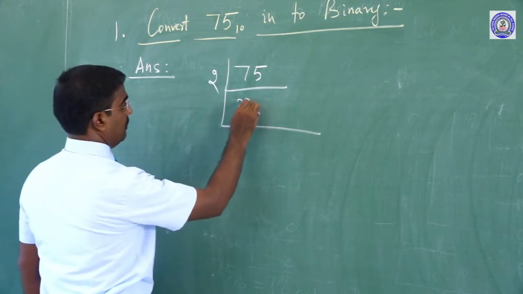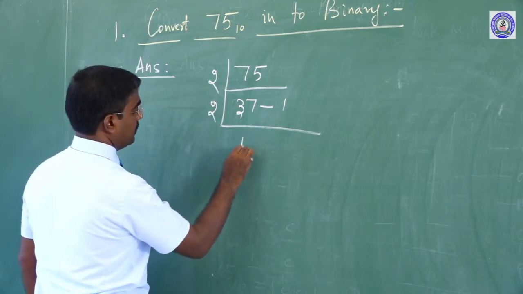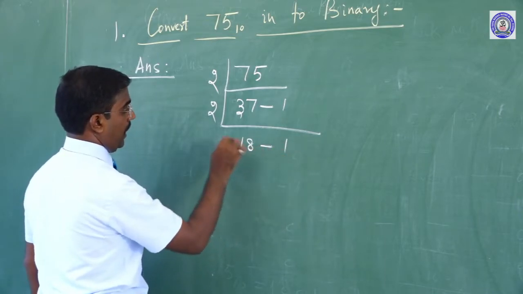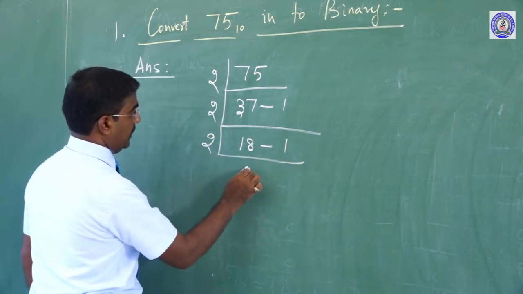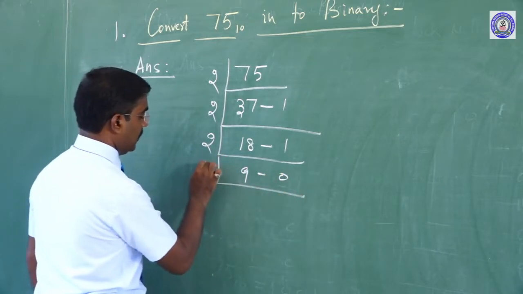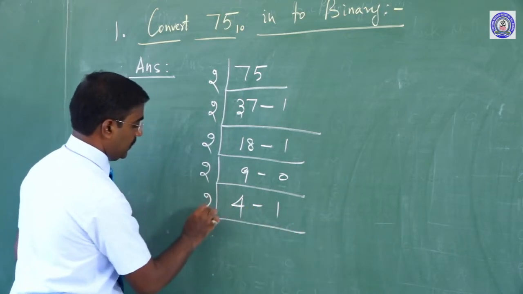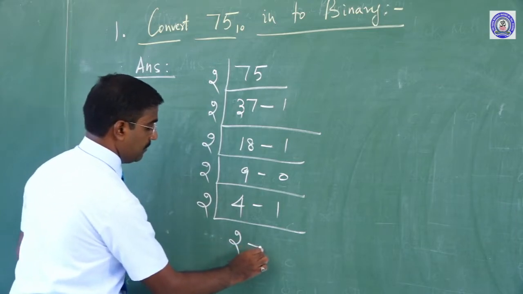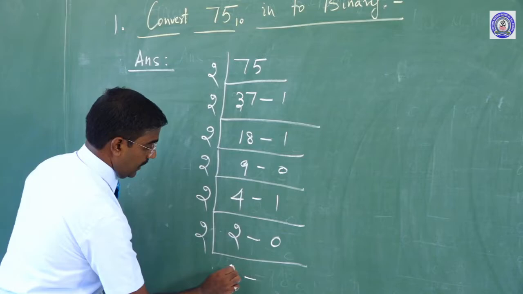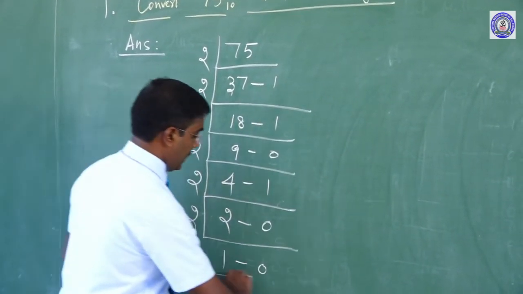So, 2 7s are 14, remaining 1. Here 2 18s are 36, remaining is 1. Here also 2 9s are 18, remaining is 0. Here 2 4s are 8, remaining is 1. Here 2 2s are 4, remaining is 0. Here also 2 1s are 2, remaining is 0. In that case, we will find out the answer.